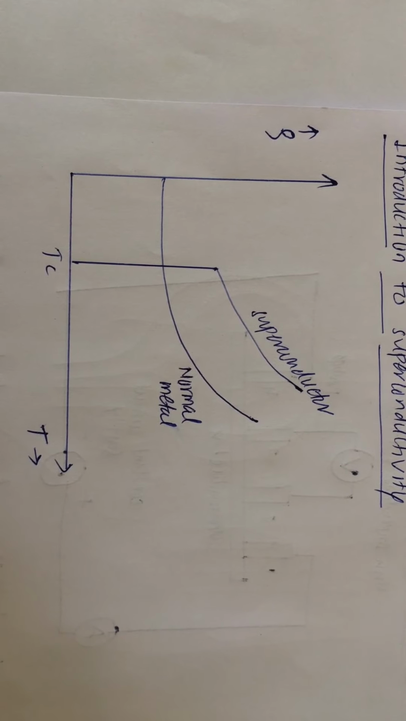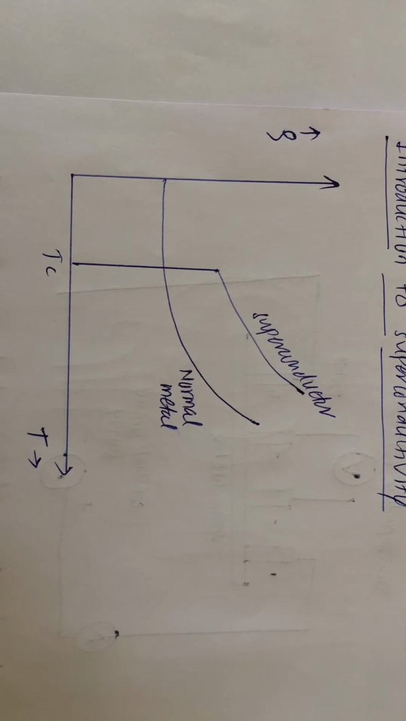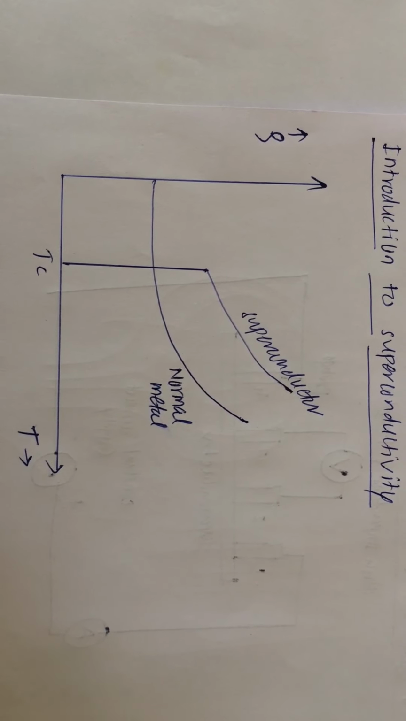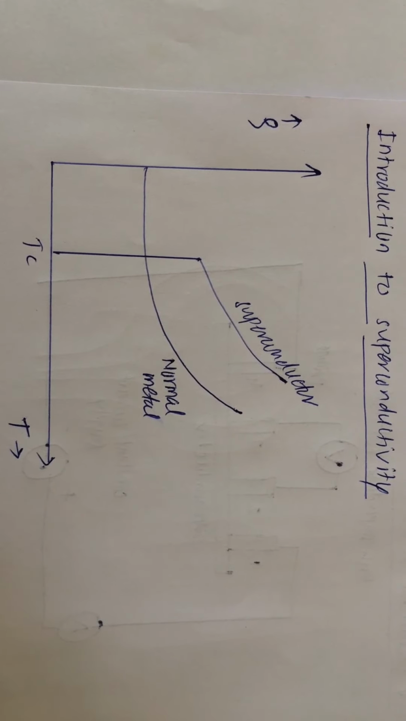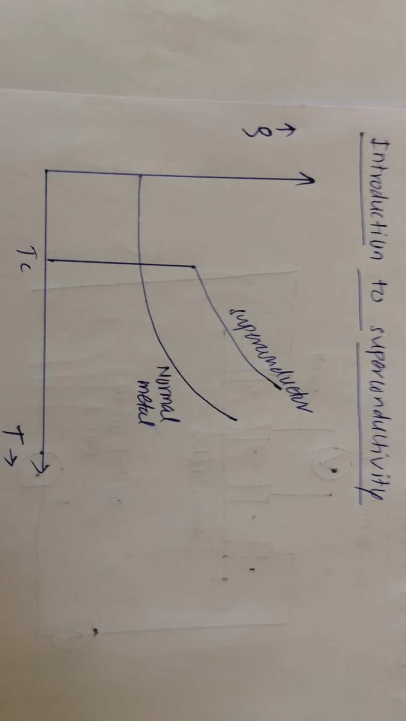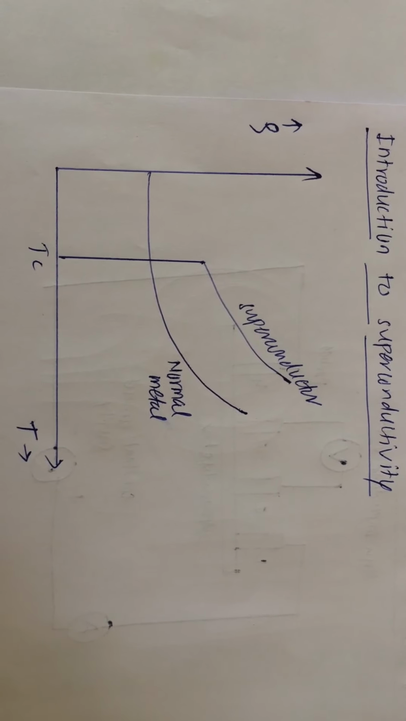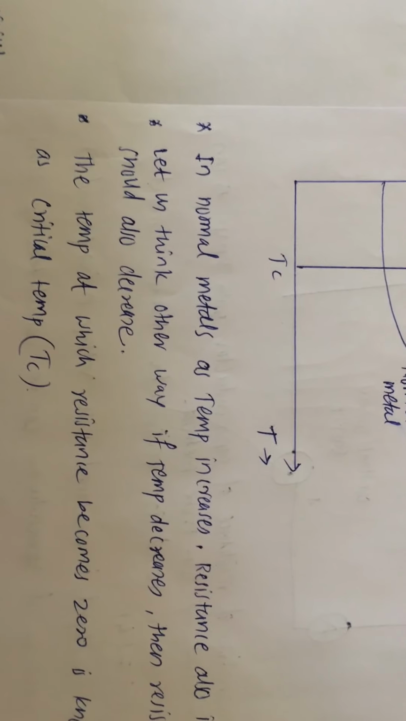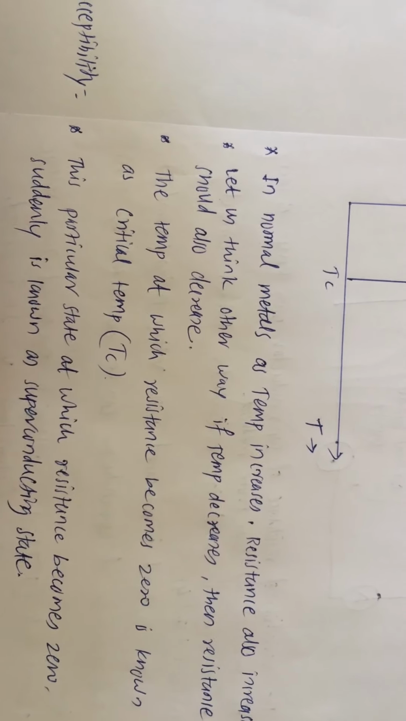So such a state of material where the resistivity becomes zero and conductivity becomes infinite is known as superconductivity. The critical temperature is different for different materials. For example, for mercury, the critical temperature is 4.2 Kelvin. These superconductors have various properties. The very first property is zero electrical resistance.